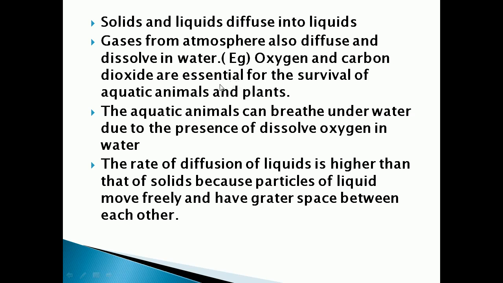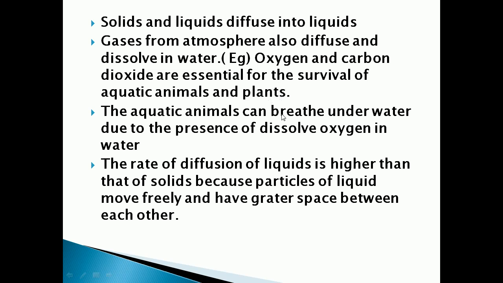Aquatic animals and plants live in water. So how do they take in oxygen and carbon dioxide from the atmosphere? They can breathe underwater because the oxygen present in the atmosphere diffuses into the water.